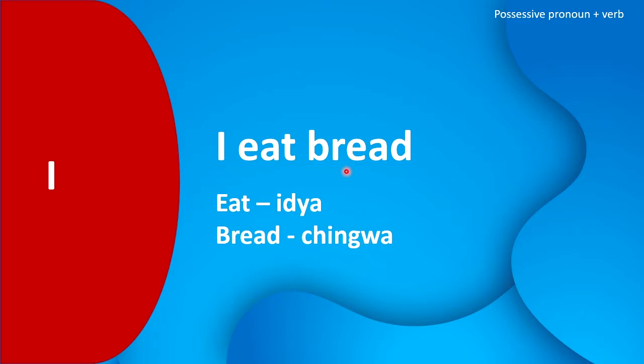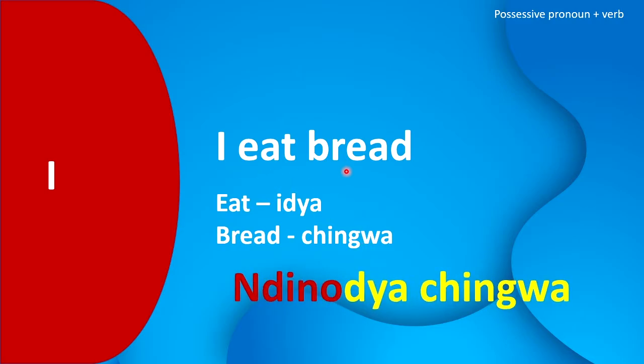So I eat bread in Shona becomes ndinojga chingwa. So you see, ndino becomes our I, and we are saying I combining it with the verb eat, it becomes ndinojga. It is ijga, and I, when we combine it with ijga, it becomes ndinojga, meaning I eat. Ndinojga chingwa.